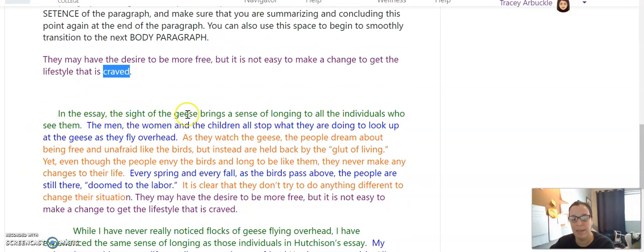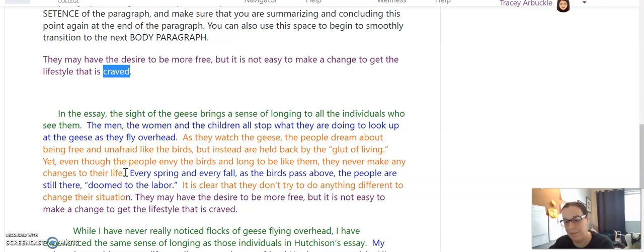So in the essay, the sight of the geese brings a sense of belonging to all the individuals who see them. The men, the women, and the children all stop what they're doing to look up at the geese as they fly overhead. So this is the piece of evidence that we've already seen. As they watch the geese, the people dream about being free and unafraid like the birds, but instead are held back by the glut of living. Yet even though the people envy the birds and long to be like them, they never make any changes to their life. So this is the example we've already seen above.